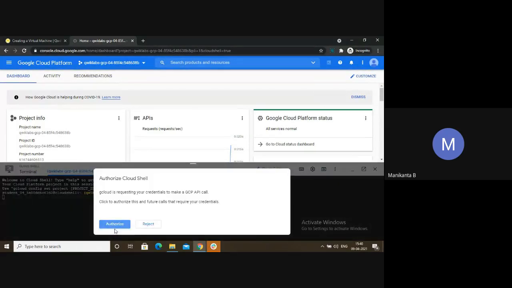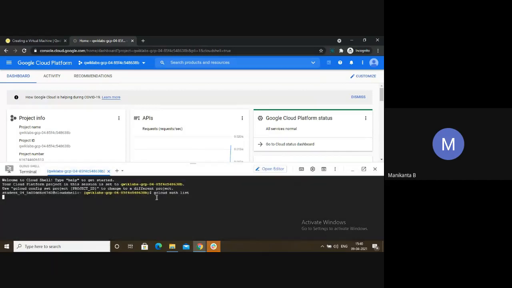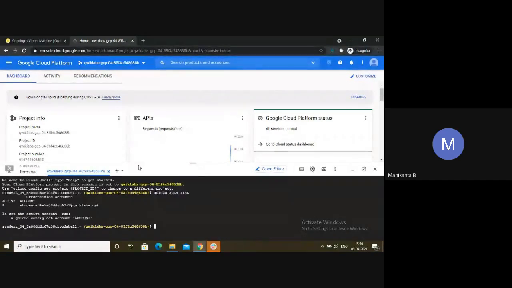They will ask to authorize. So this command, you should have a habit of using this command every time. Suppose your internet goes in the middle, you refresh the tab, and you are working on something in Google Cloud, here in the console, this Cloud Shell. Make sure you have a habit of putting this command. It will ensure that you have an active account. It will authorize everything for you.